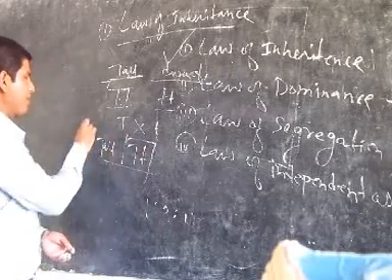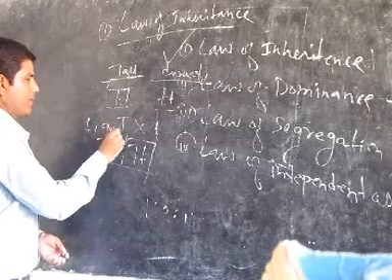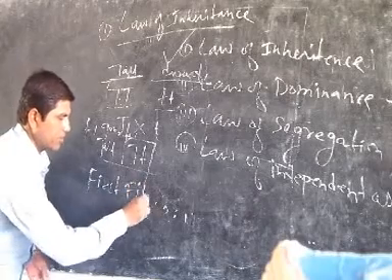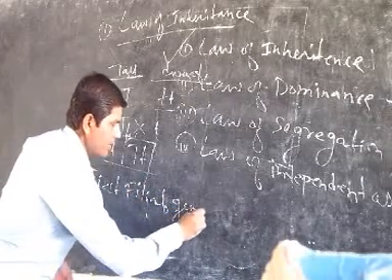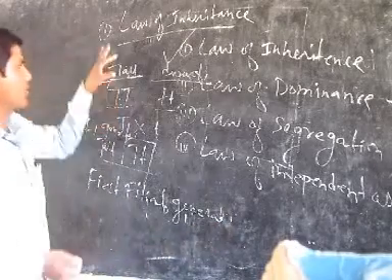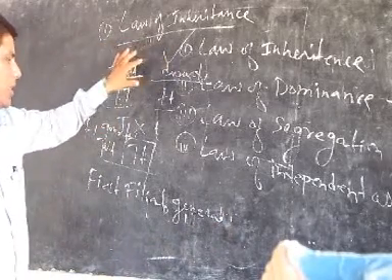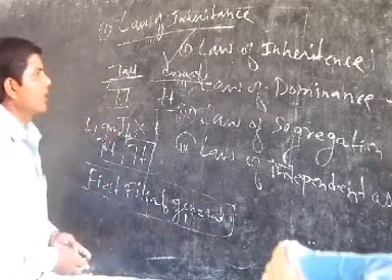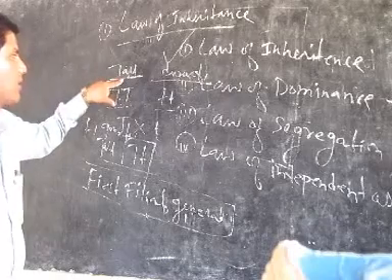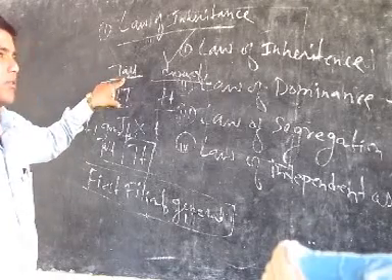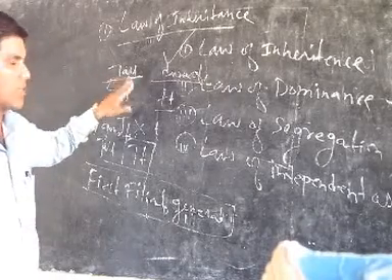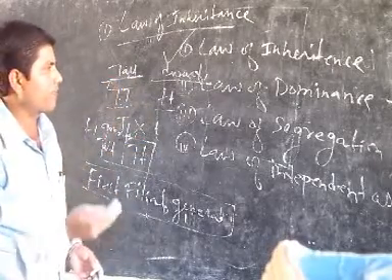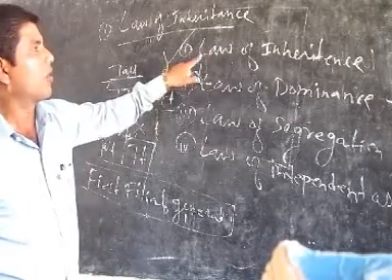That means in the F1 generation, the first filial generation, whenever tall and dwarf are crossed with each other, the plant we get is tall. That is known as the first filial generation. In this, the characters which are transferred from one generation to another generation are inherited. That is proved in the law of inheritance.